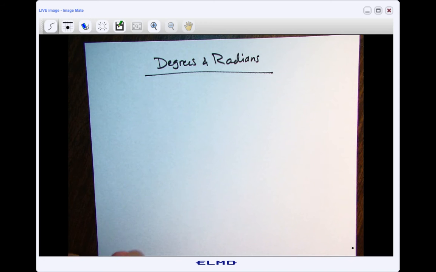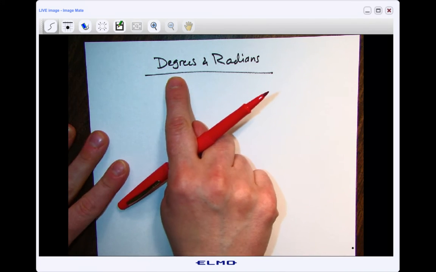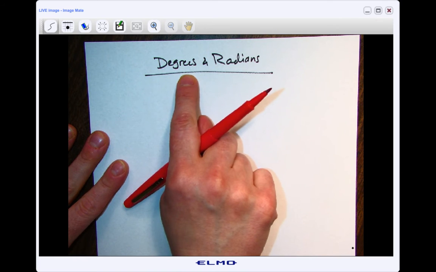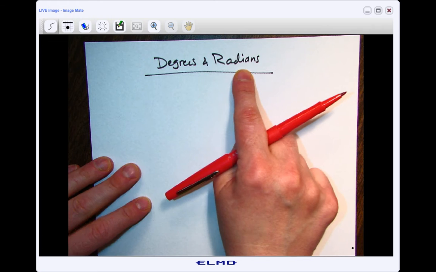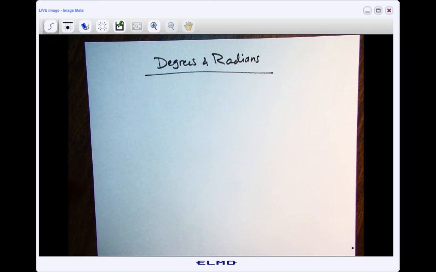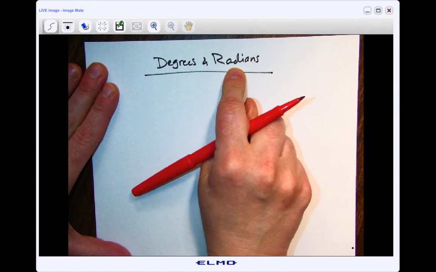Okay, so let's talk about degrees and radians. I know people are usually more comfortable with degrees at the beginning, but radians are actually a lot easier to use. The math in using radians is a lot easier. So let's talk about this in terms of a circle, because radians actually come from the idea of a